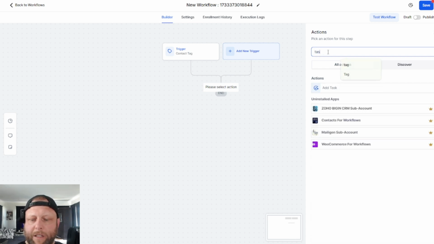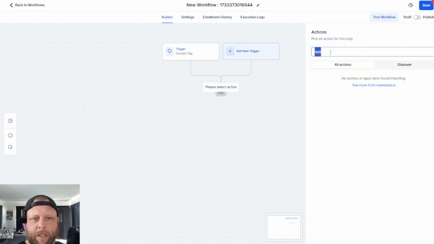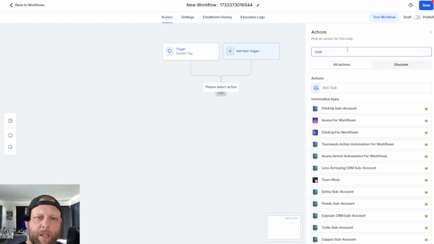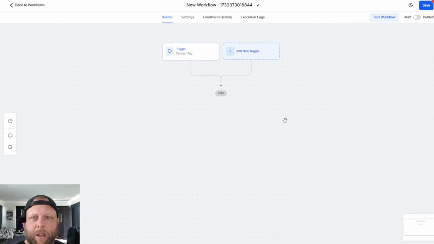We can add tasks to that contact. You can add a task to the contact, opportunities, different things. For me, the most important part is getting a person into Go High Level. Once we're into Go High Level, the opportunities are endless.